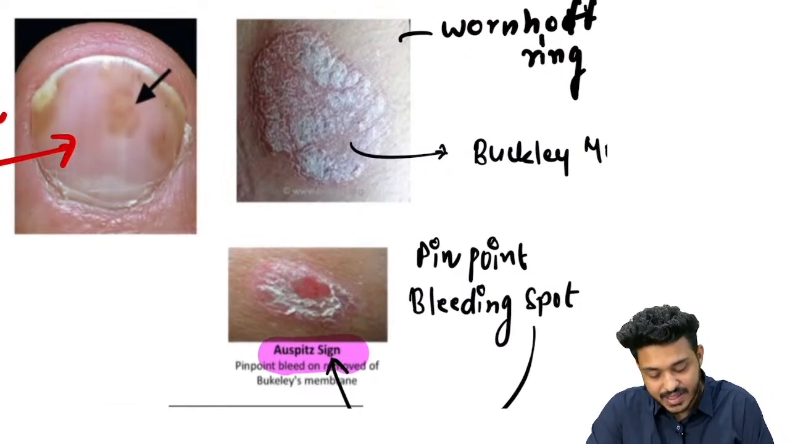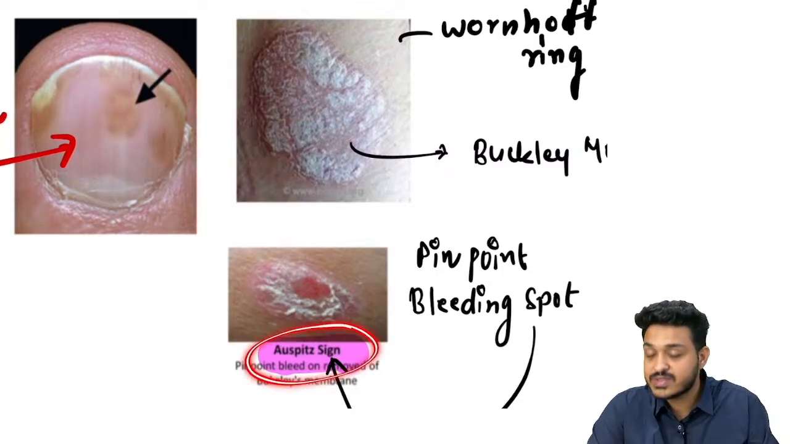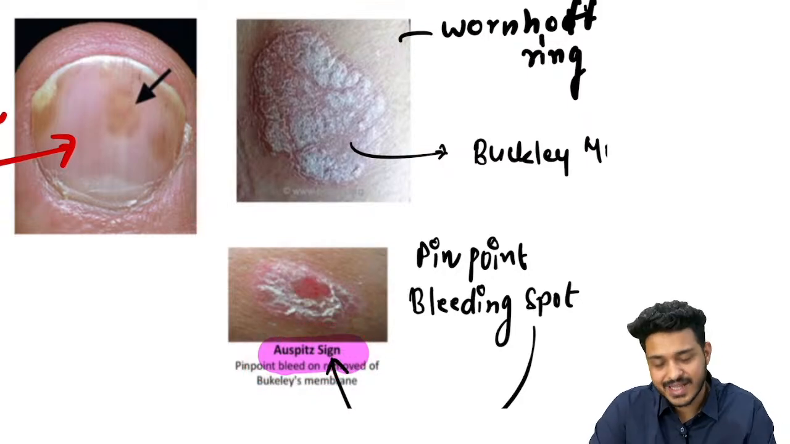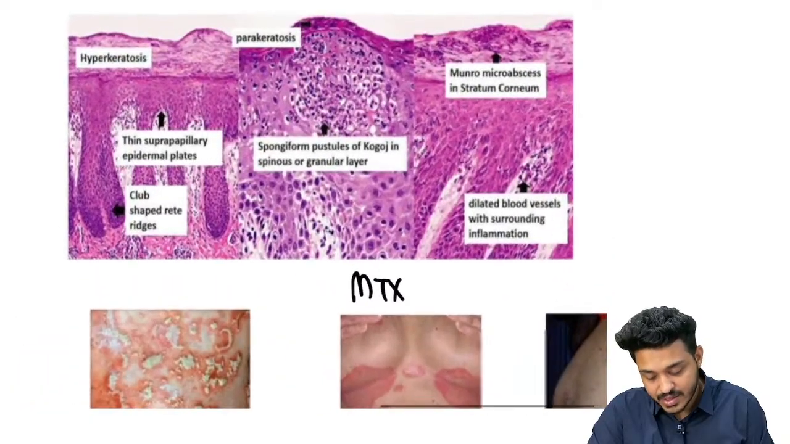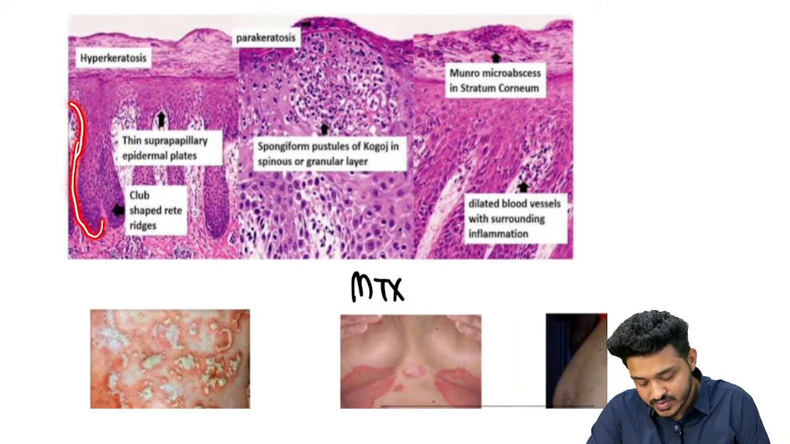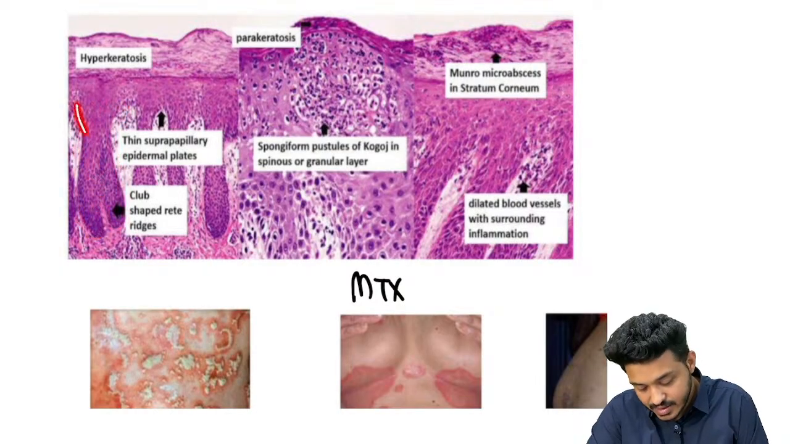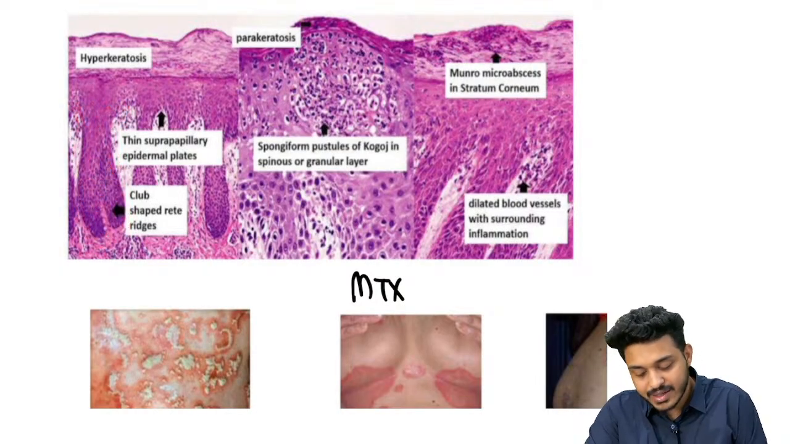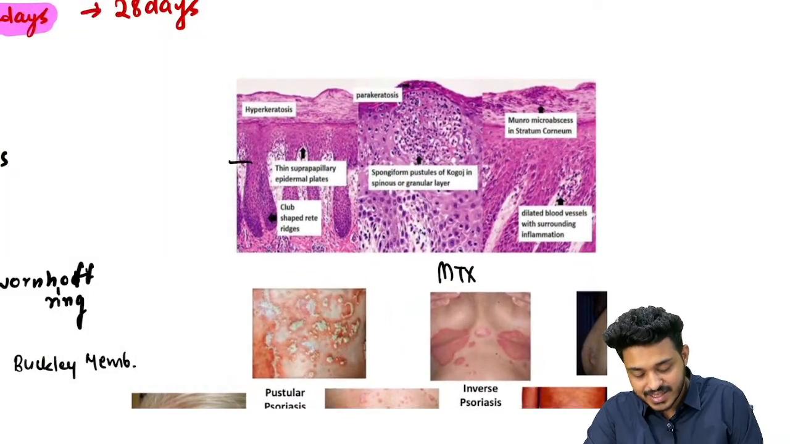So what is Auspitz sign? When you try to rub the Berkeley's membrane, what will happen? Pinpoint bleeding spots are going to come up, and this is known as Auspitz sign, right? These are important things. If you look at this particular area of epidermis which is trying to enter into dermis, this is known as rete ridges. Can you see here? You will find long elongated rete ridges, right? So what are the findings on histopathological examination? First finding is elongated rete ridges.